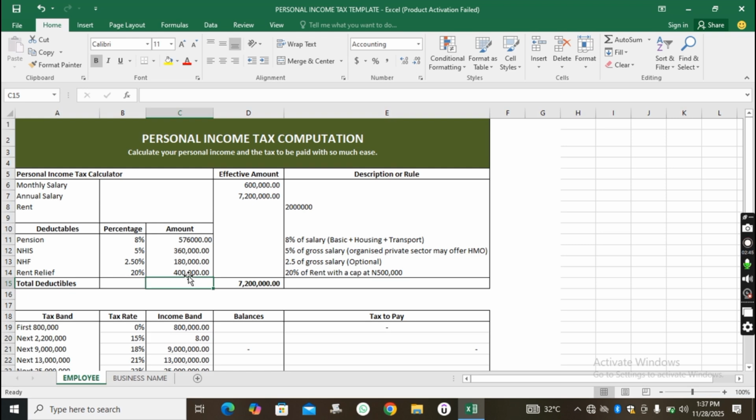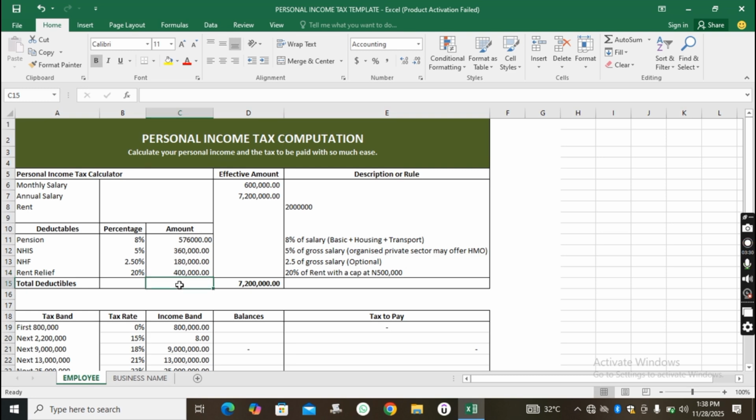So you see that what we have is less than 500,000. Assuming the amount we got here was above 500,000, we will use 500,000. So assuming this amount was 600,000, we will not use that 600,000. We will use 500 out of that 600,000. Why? Because it says 20% of rent with cap at 500. So it means that you cannot take more than 500. That is just the layman explanation of this. So if you run the calculation and you get 700,000, you are going to use 500 out of that 700,000 and leave the rest.